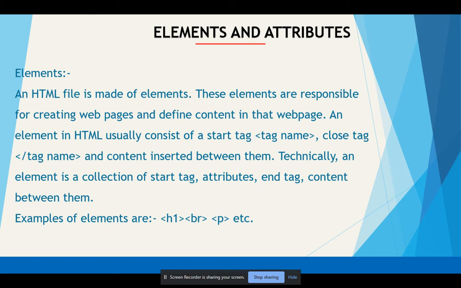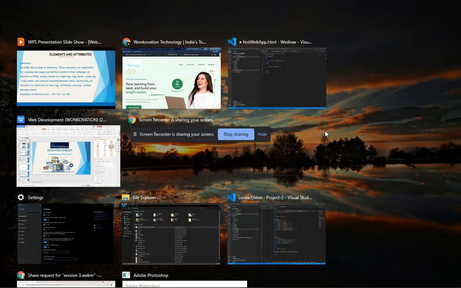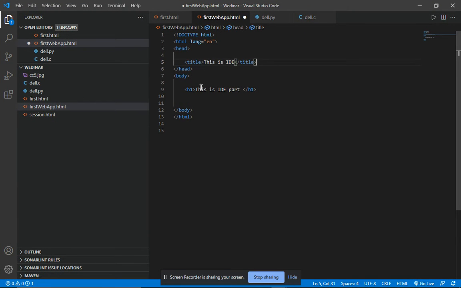So the HTML element is everything from the starting tag. What is the meaning of starting tag? As you can see, here I add h1. So this is our starting tag of heading 1. You don't need to worry about heading. After I clearly give you an understanding of elements and attributes, I will move to our heading part and paragraph part.